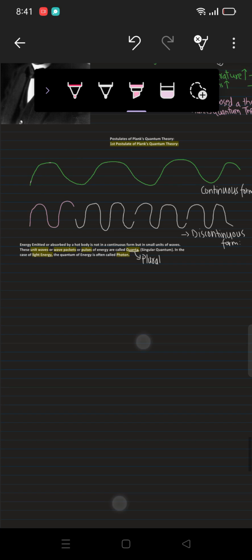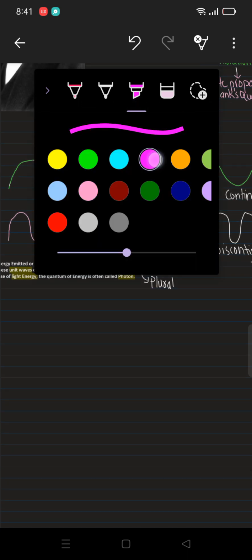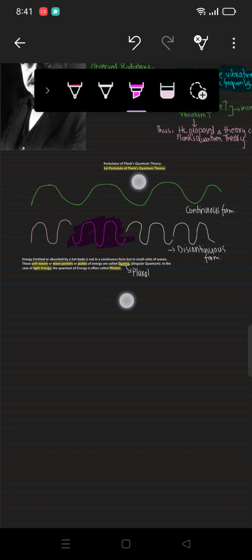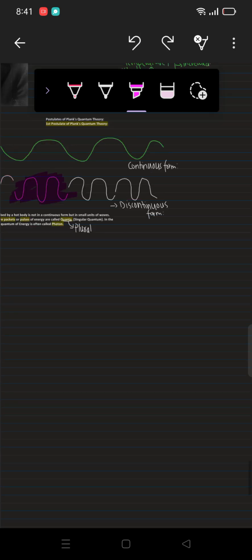Okay, let me give it more colors. Discontinuous form, all right. This does not look good at all, so let me remove it.